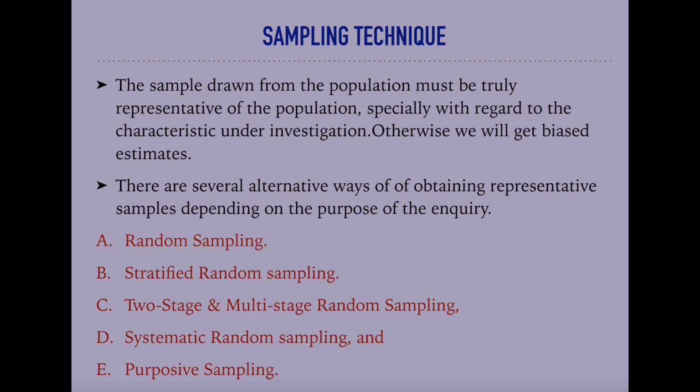There are various ways, but the first point always in the mind of the investigator should be the purpose of all this collection of data or collection of sample. So, purpose must always be in the mind of the investigator when choosing the sample. Various ways are there for selecting the sample, known as sampling technique.